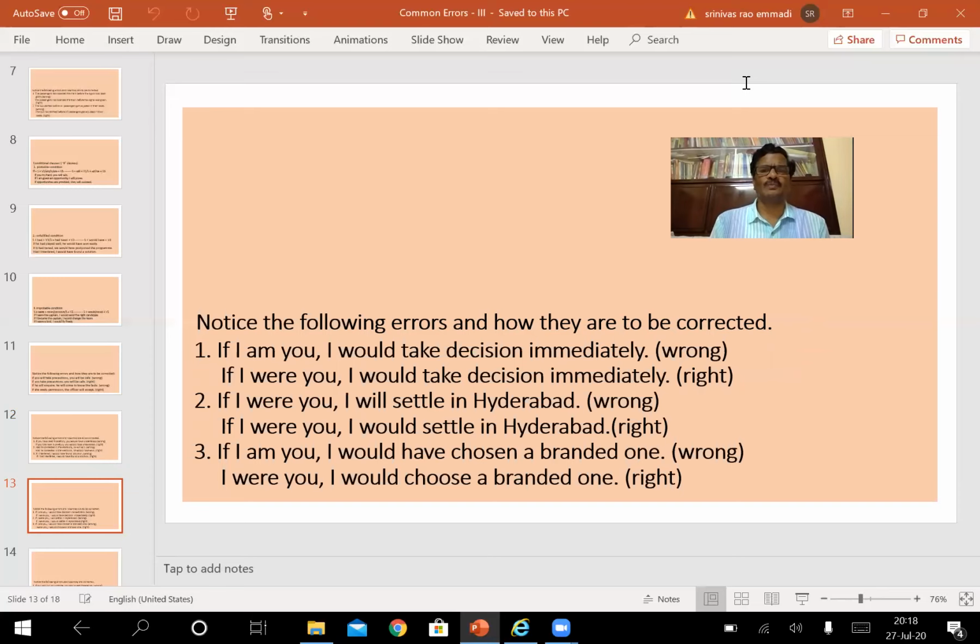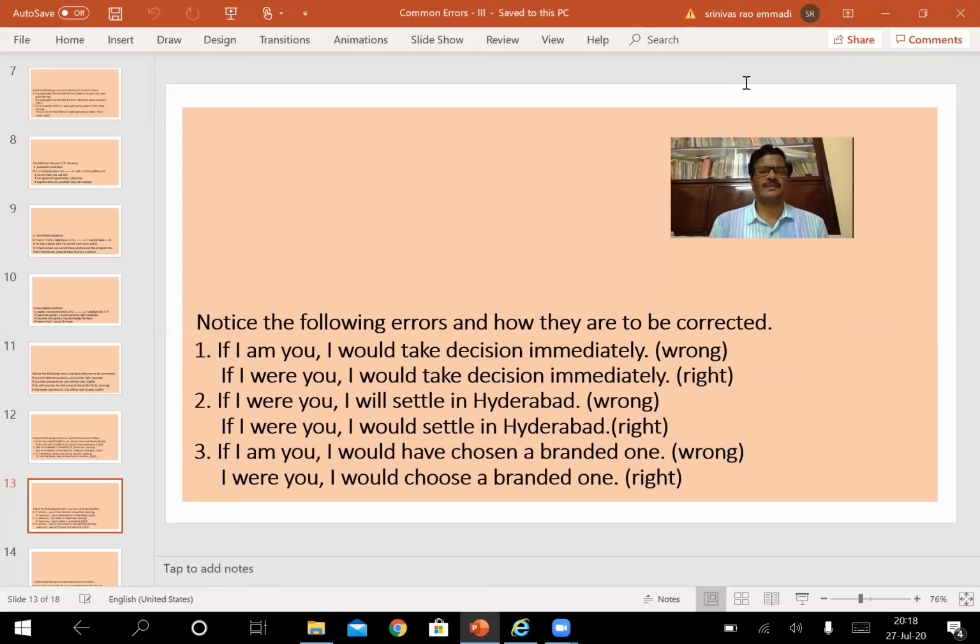If I am you, I would take decision immediately. It's a wrong sentence. As I have just told you, in the improbable clause, were is used for the personal pronoun I, whereas I have used am here, so it is wrong. If I were you, I would take decision immediately. It implies that you had better take decision immediately. As I explained, a tone of suggestion is there in that.